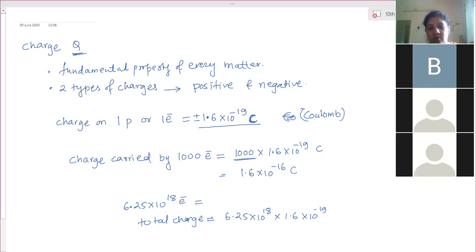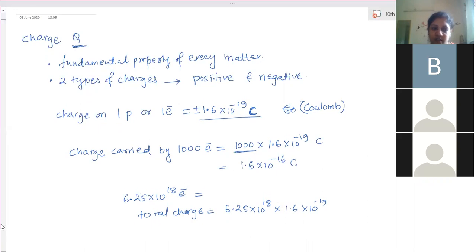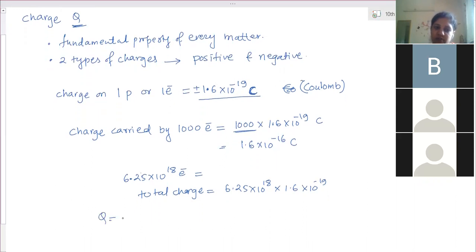So according to that, what is the formula? The formula of total charge is Q is equal to N into E, number of electrons into charge on one electron.